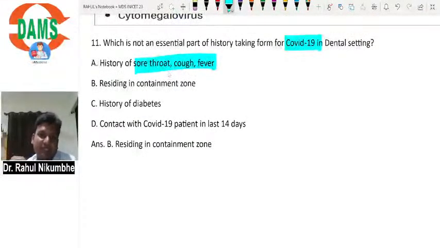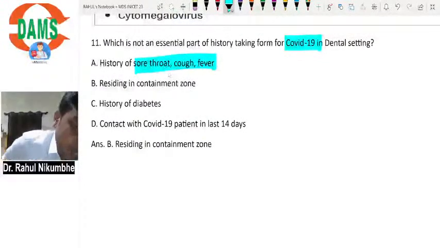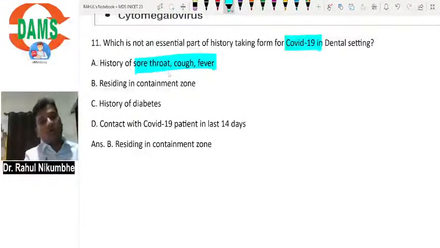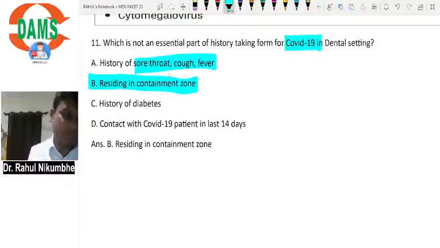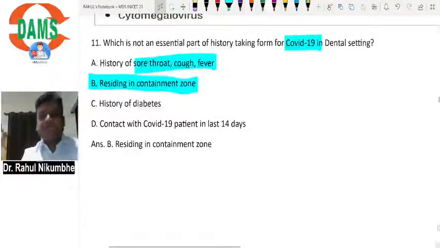Contact with a COVID-19 patient in the last 14 days. Yes, this history is very important. Suppose the patient has a history of contact with a COVID-19 positive patient, or at home his brother or sister has COVID-19, then it is a highly infectious disease. So there is a very high chance that this patient may have COVID-19 infection. So all these four were actually important, but of these four, the least important is residing in a containment zone. Okay. And then the next one.